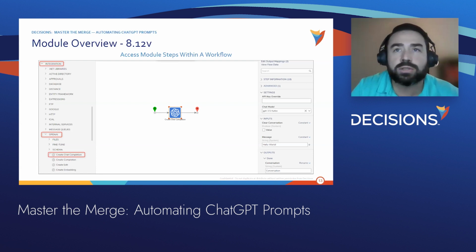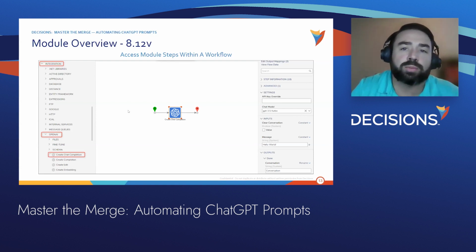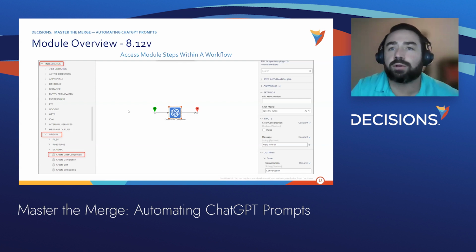Some inputs to go over just very quickly. You have the ability to continue a conversation within our workflow designer as well. So when you run the workflow, you could start off with a conversation and continue that just like you would online. And then the message piece of it is where you would provide the prompt itself. So you're able to make it static or pass in variables, which we'll show a little bit later.